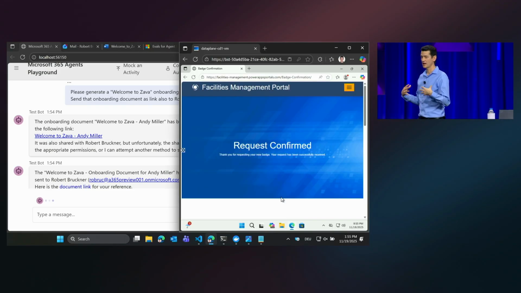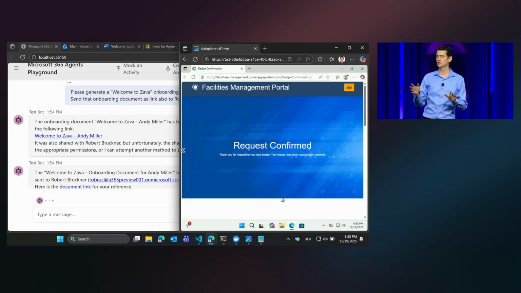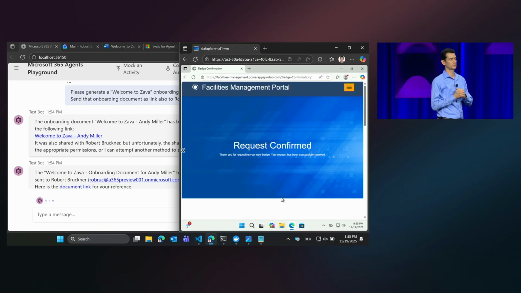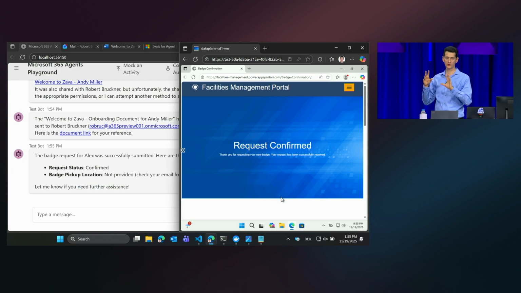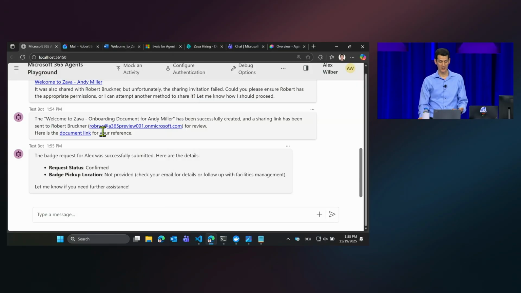So I, as the developer of that agent, didn't write any code to deal with how to navigate to websites, how to read the content of a website, how to fill out the form details of that website, how to press buttons, how to make sure I press the right button. All of that is automatically taken care of, and it will also be available as a completely managed tool that I can equip my agent with, just like I did here. So it came back, okay, request status confirmed, and the pickup location, I guess, couldn't be confirmed yet.